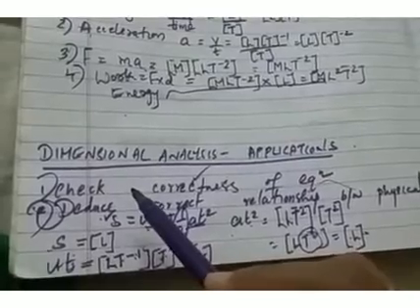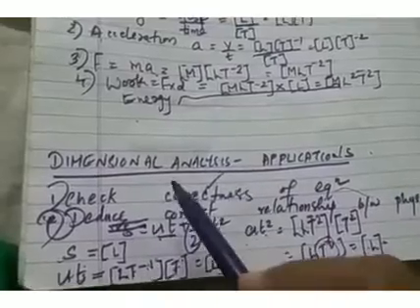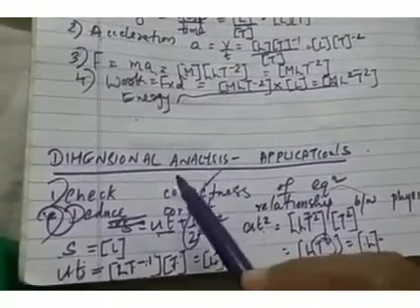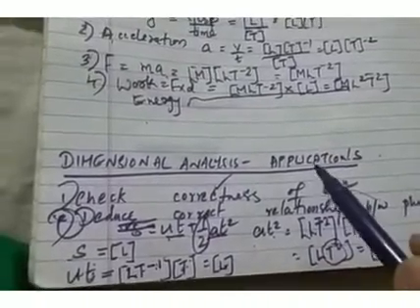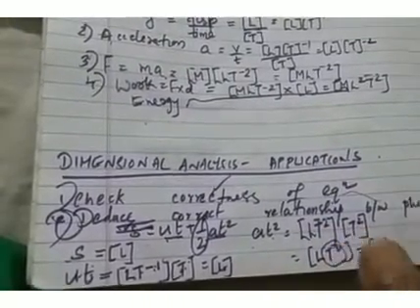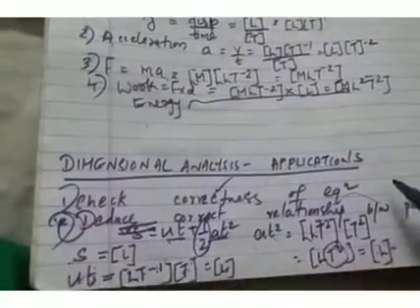In this case, we will derive or deduce an expression for the time period of a simple pendulum. I have done that in the video lesson. Please go through that. Please go through your notes. You will get an idea of how to deduce the expression for the time period of oscillation of a simple pendulum by dimensional analysis. So refer to your notebook and study the steps.